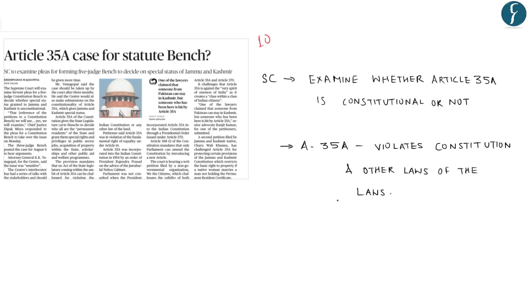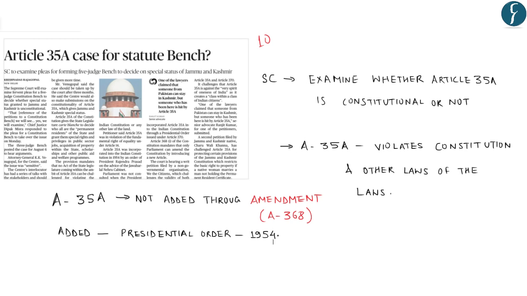Since this news is in transition, let us wait and watch what happens with respect to the constitutionality of Article 35A. In the meanwhile, let us understand certain basic facts with respect to Article 35A. Now this Article 35A has not been added to the Indian Constitution through any amendment as provided under Article 368. This Article 35A has been added to the Indian Constitution through the Constitution (Application to Jammu and Kashmir) Order 1954. Now the President has added this Article 35A in exercise of powers conferred on him under Article 370 Clause 1, as we know that Article 370 pertains to temporary provisions for the state of Jammu and Kashmir.